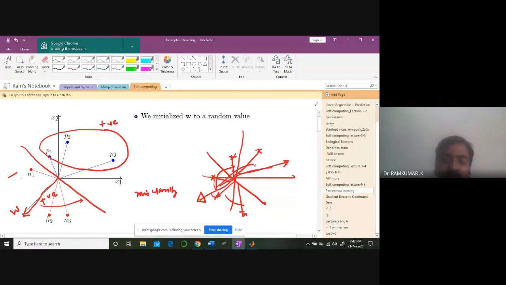So naturally, I don't want that. I want to reverse the condition. So naturally, this weight has to come and point in this direction. So for that, I have to rotate the line. Okay, that's why I'm adding weights.